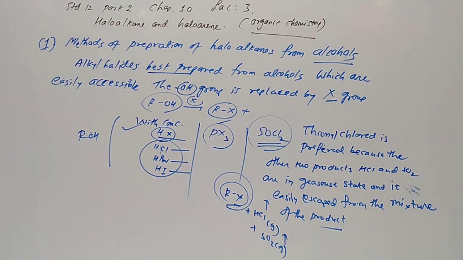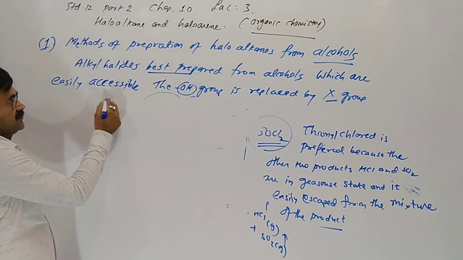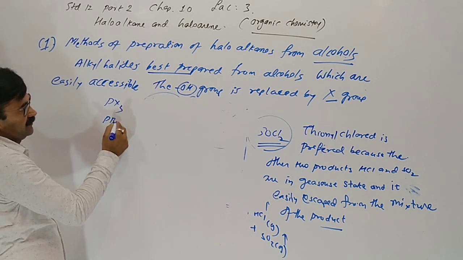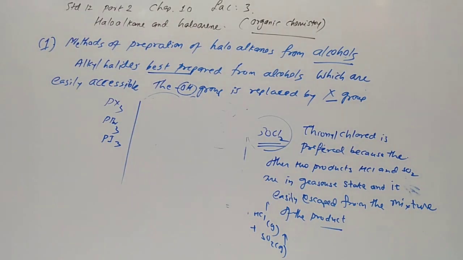Pure alkyl halide. Phosphorus tribromide and triiodide are generally produced in situ in the reaction mixture. Phosphorus trihalide, PBr3 and PI3, bromide and iodide, depends on the situation.